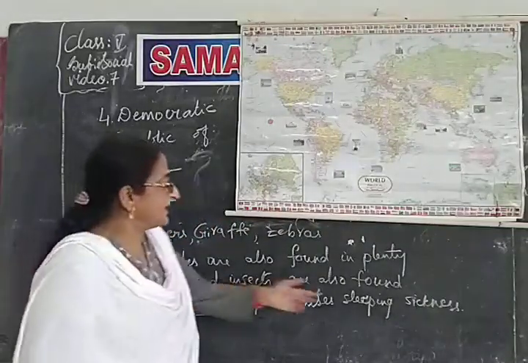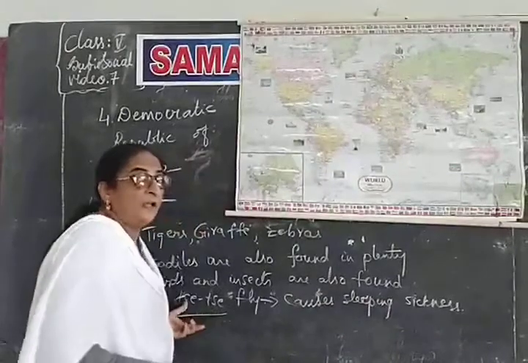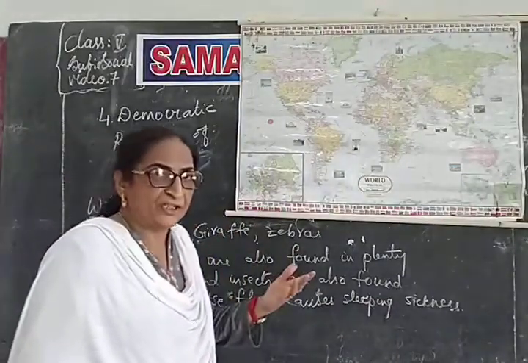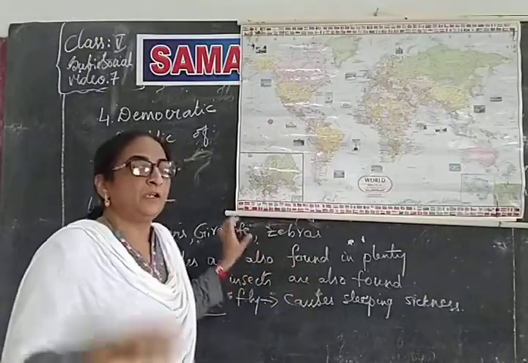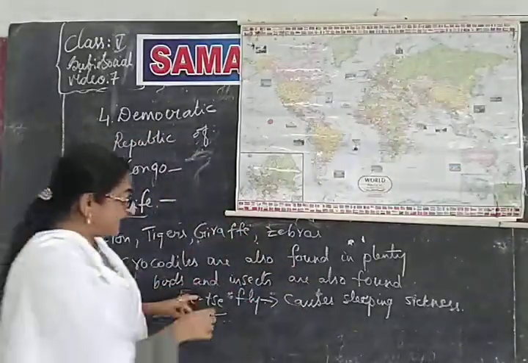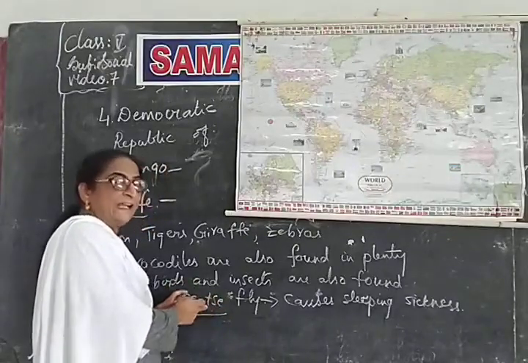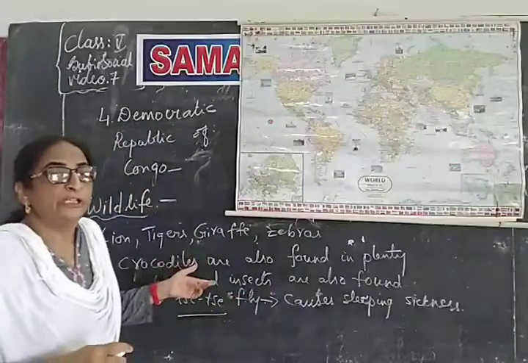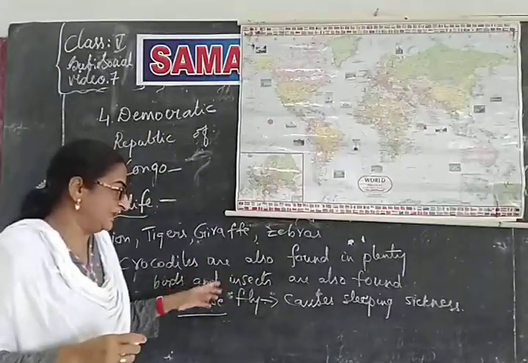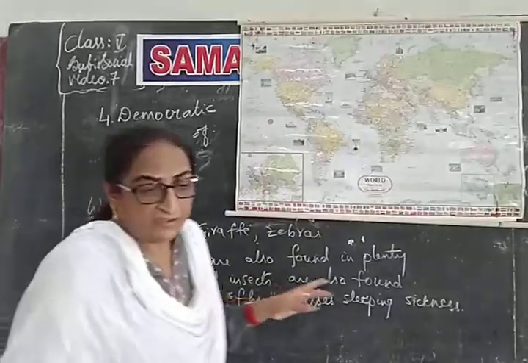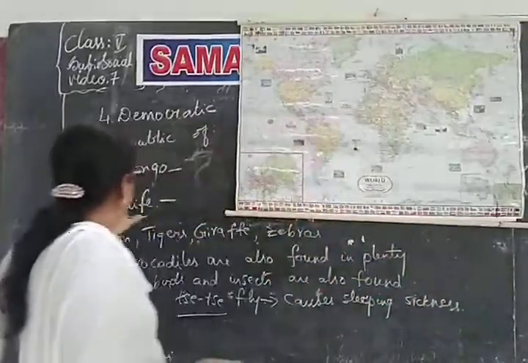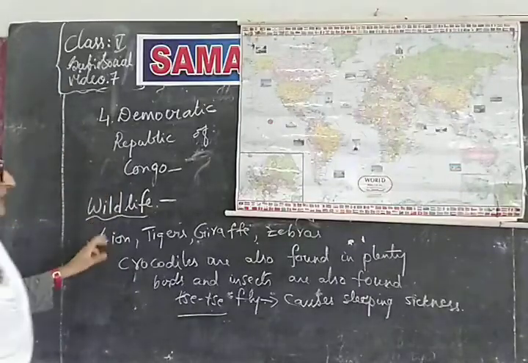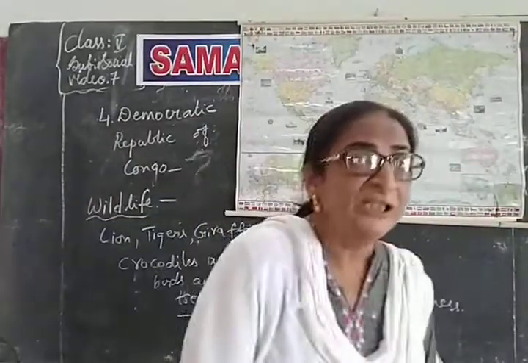What happens if this fly bites? You feel nausea, a vomiting sensation, you have severe fever and headache, and if the bite is not treated, it may also lead to death, because this is a very dangerous fly. So this is all about the wildlife that is found in DRC.